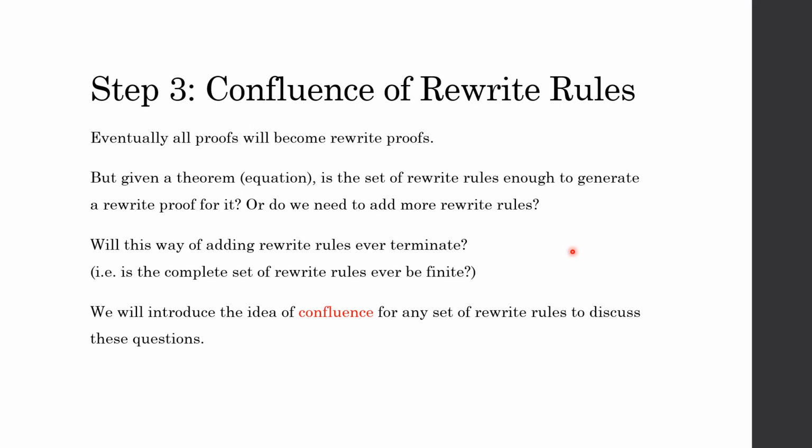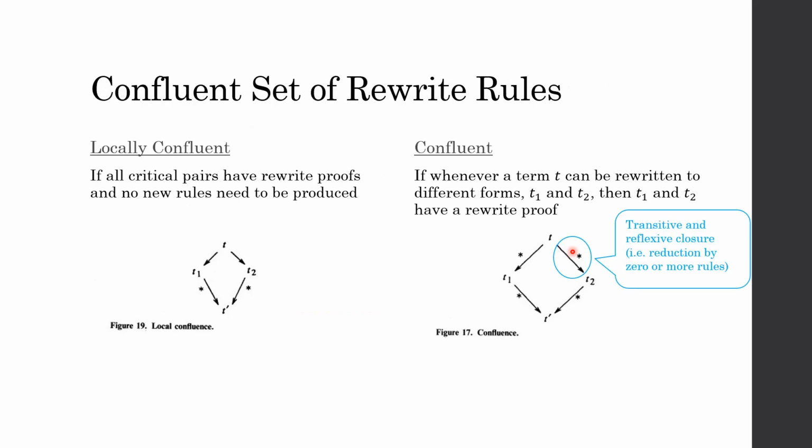Okay, so we'll introduce the idea of confluence for any set of rewrite rules to discuss these questions. So let us see what I mean by a confluent set or a locally confluent set. For a locally confluent set, all critical pairs have rewrite proofs.